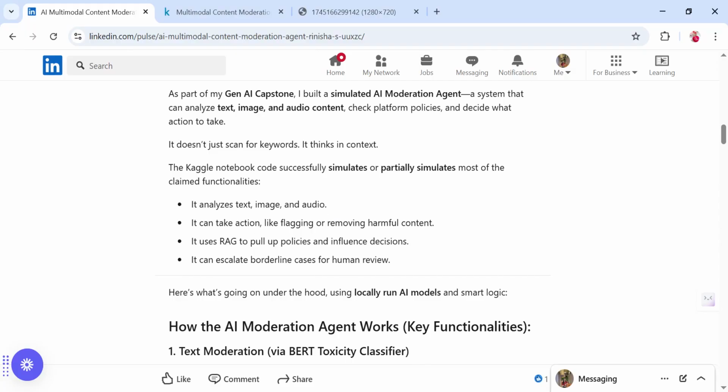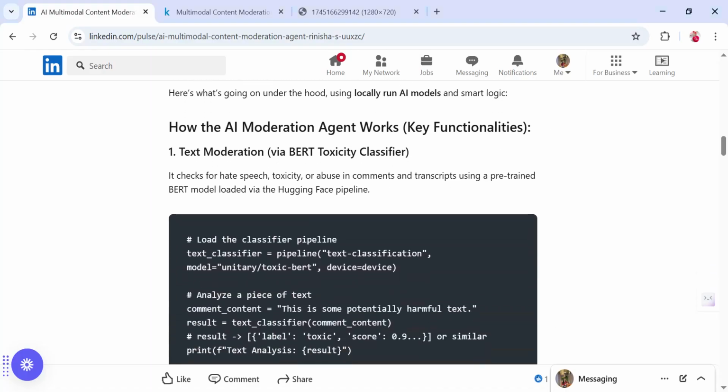It can take action based on the result, and it can directly flag or remove harmful content. And it uses RAG to consult platform policies for fair, context-aware decisions, and knows when to escalate for human review as well. So now let's jump into the Kaggle notebook and see how it works.